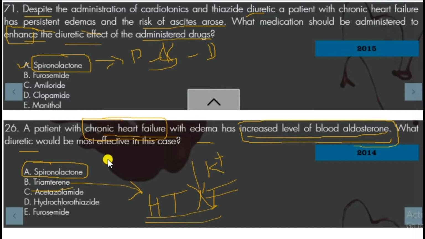It is an adjuvant for edema in chronic heart failure.